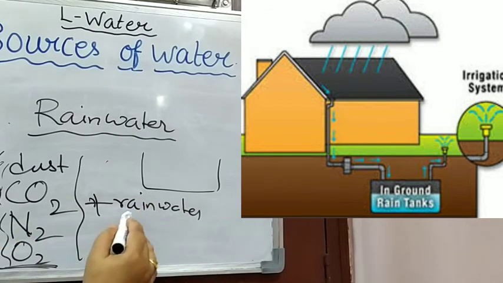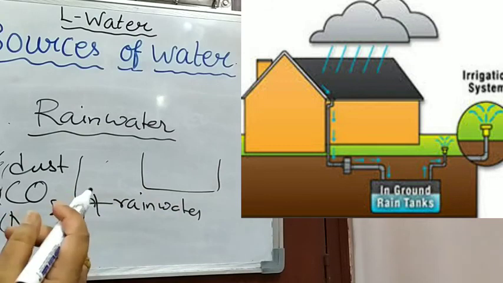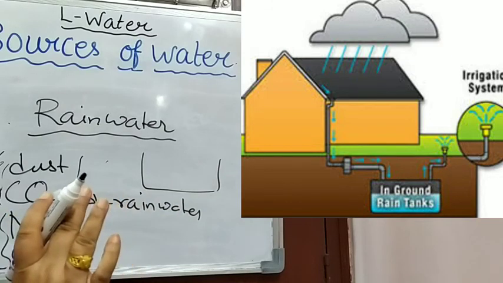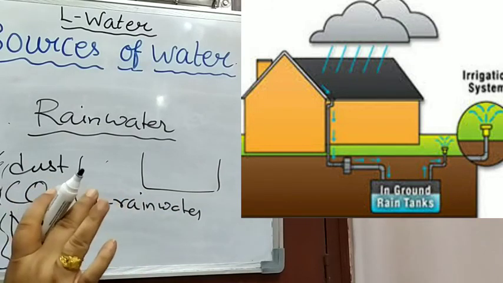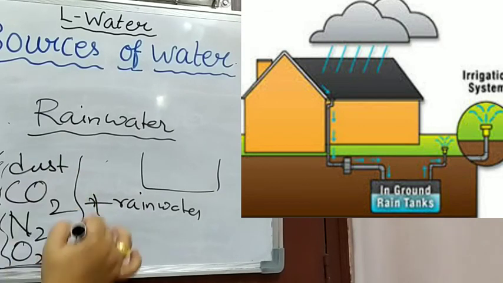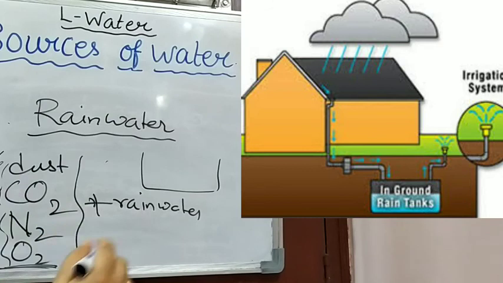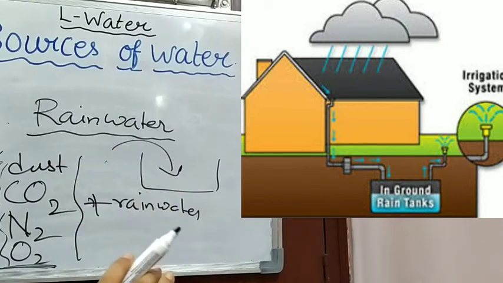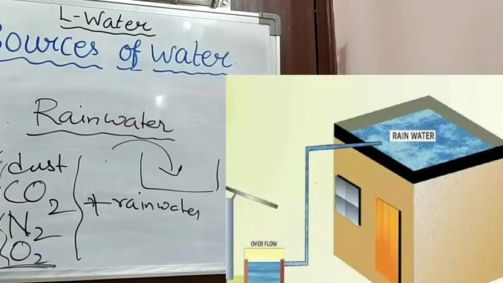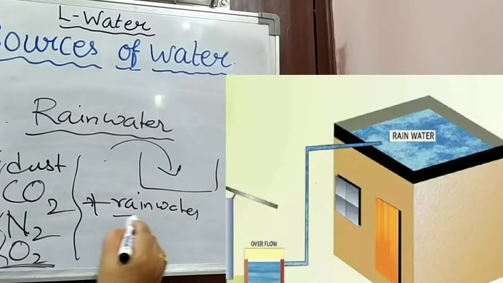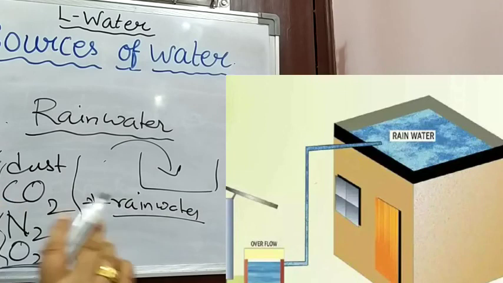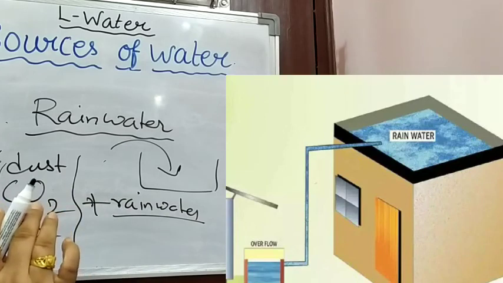Then, do they start collecting from the beginning? No, the first 10 minutes the rainwater is not collected, because it will be full of these gases. After that, they start collecting it in their tanks. In this way rainwater is collected. That's why it is always said that rainwater is the purest form of water.